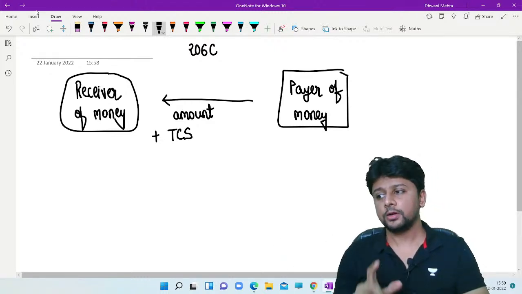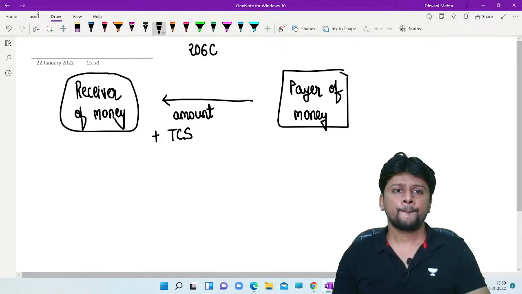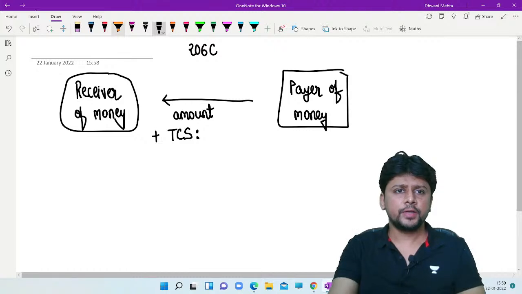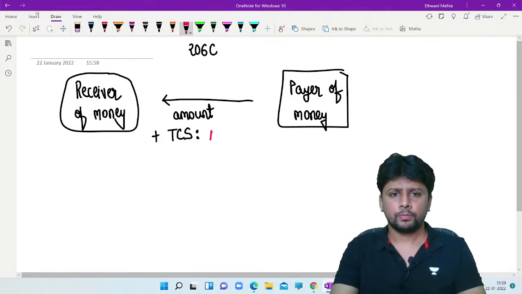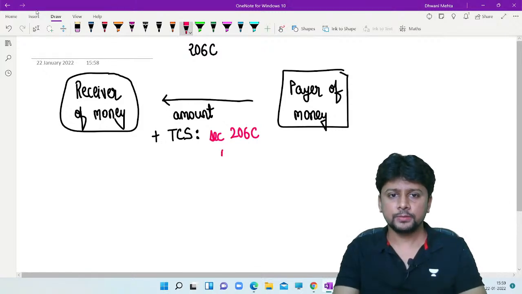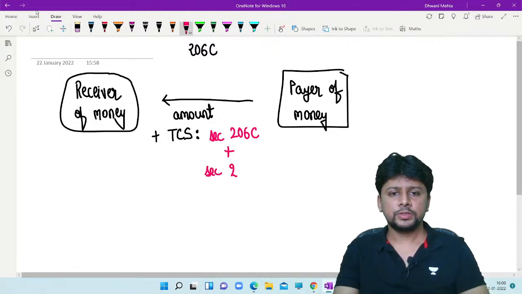They are also covered by TCS under a separate subsection. So when you are collecting tax at source, the TCS rate is given to you by section 206C. But for non-filers, we will also have to take into account the new section